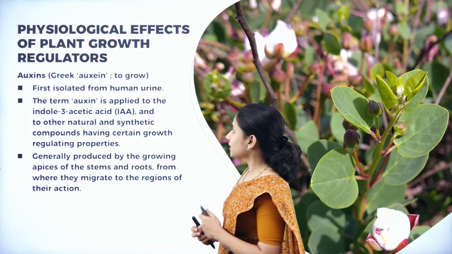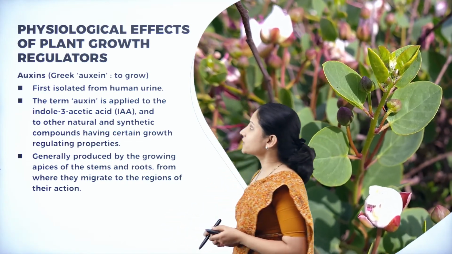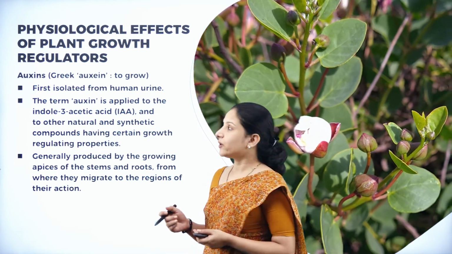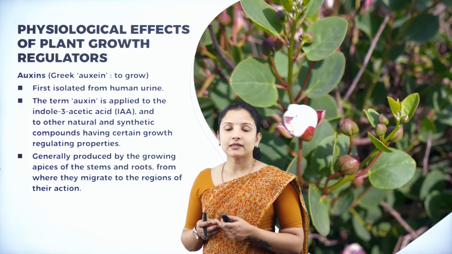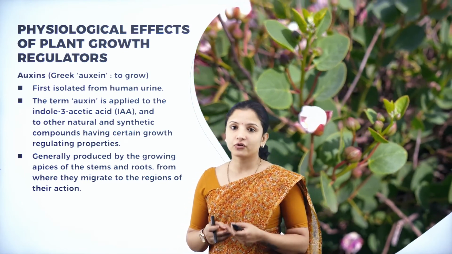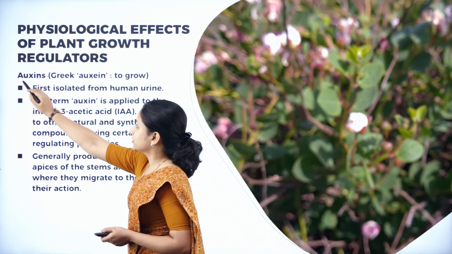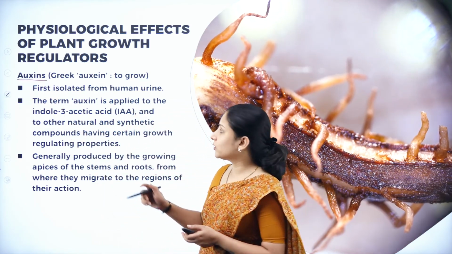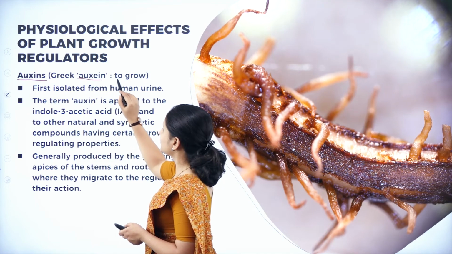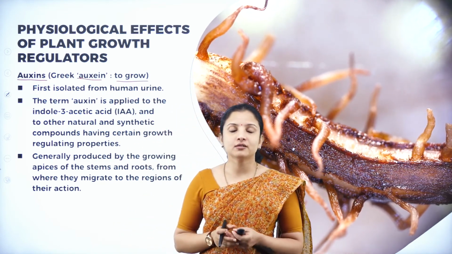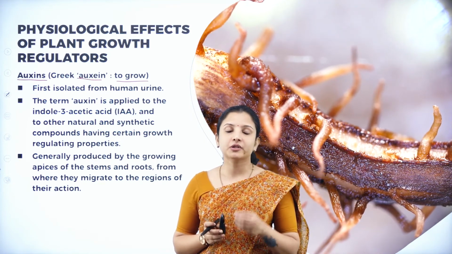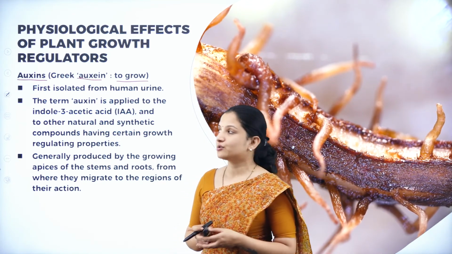To begin with, we shall start with the physiological effects of plant growth regulators on plants, and one of the main hormones that help in increasing the growth of the plant is auxin. The word auxin was derived from the Greek word auxein, which means to grow. Therefore, auxin also helps the plant to grow, right? That is why it was taken from the Greek word auxein, which means to grow.